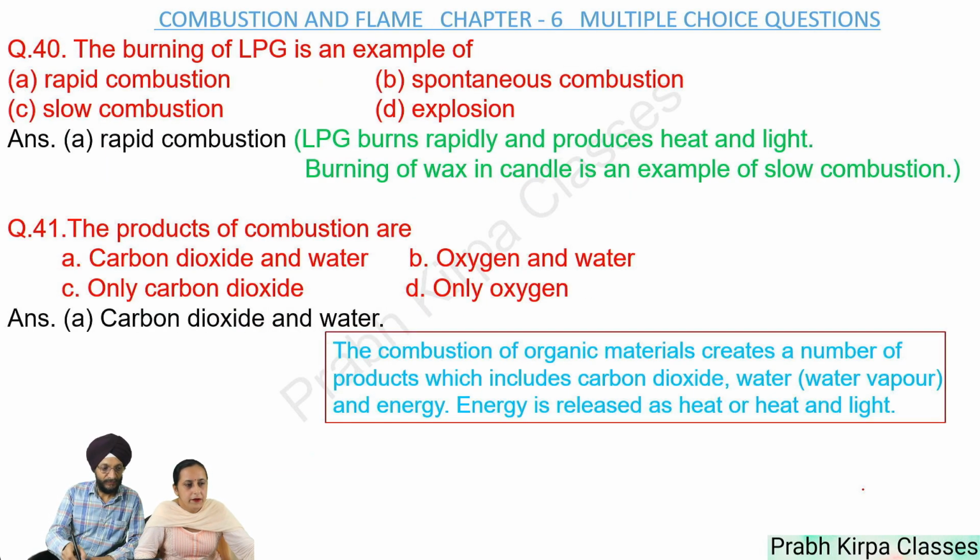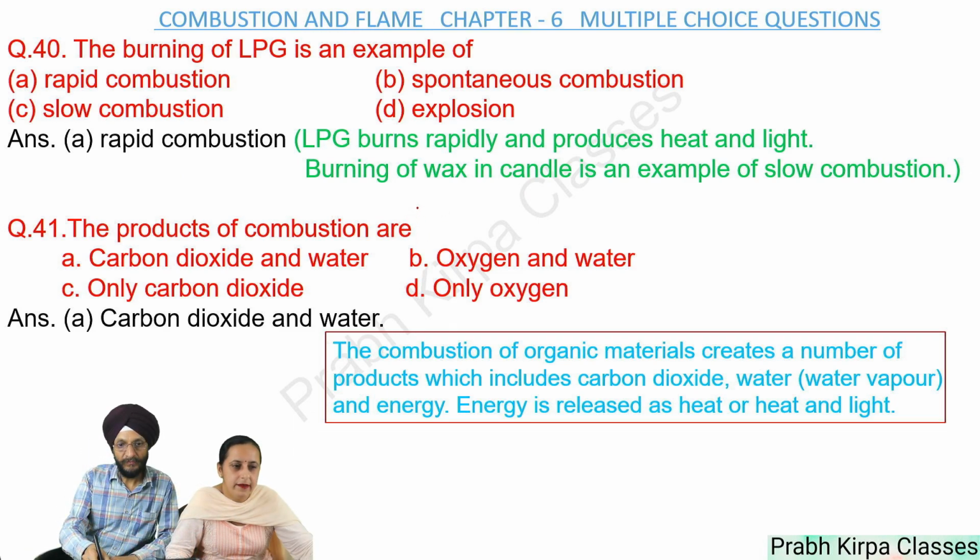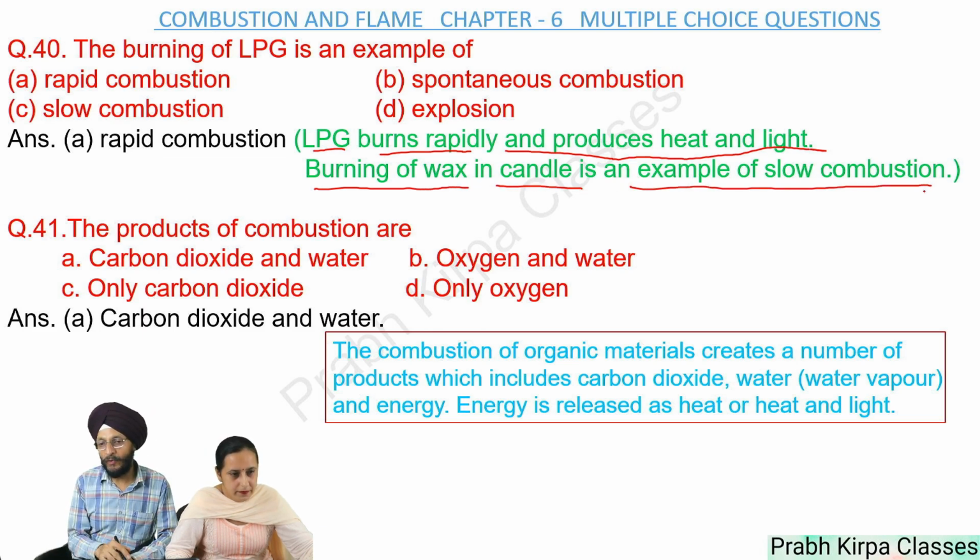Next, the burning of LPG is an example of A. Rapid combustion, B. Spontaneous combustion, C. Slow combustion, D. Explosion. So answer is rapid combustion. LPG burns rapidly and produces heat and light. Burning of wax in candle is an example of slow combustion.